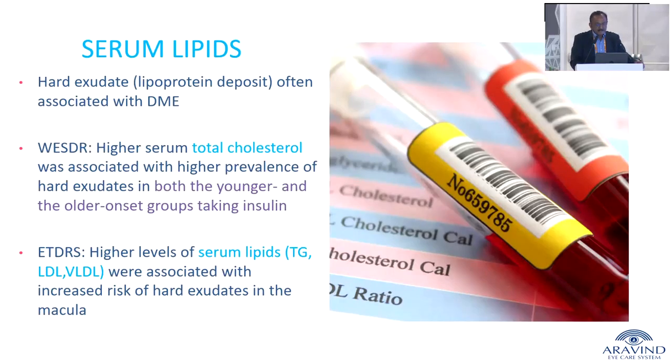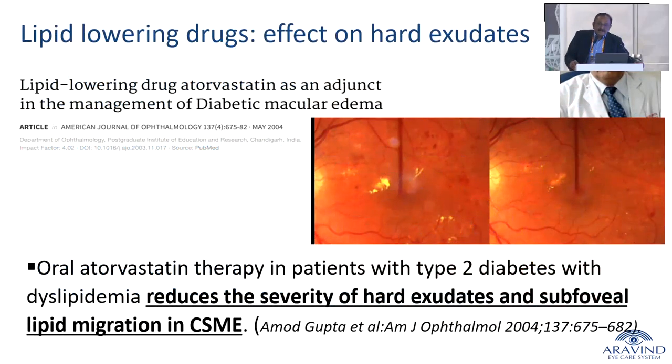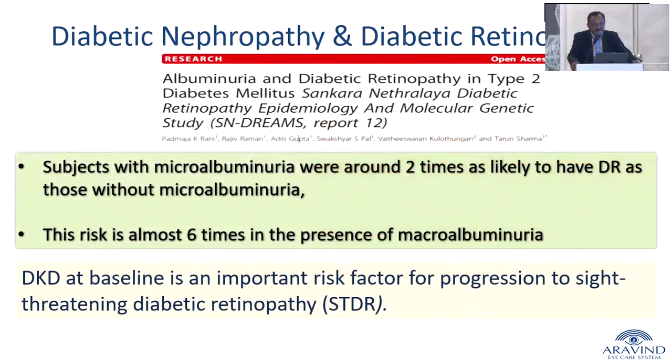Lipids, yes, how control of lipids is very important. Dr. Amod Gupta from PGI Chandigarh has clearly shown how oral atorvastatin therapy in patients with type 2 diabetes with dyslipidemia reduces the severity of hard exudates and subfoveal lipid migration in CSME. So many of us do start these patients on statins, especially when they come with extensive subretinal exudates in the macula, subfoveal exudates. It is important that you start these patients on statins.